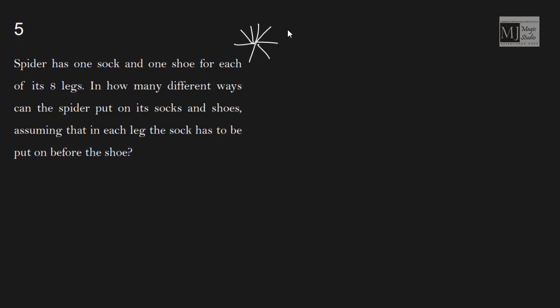5, 6, 7, 8. 8 legs. And you have got socks and shoe for each of the 8 legs. In how many different ways can the spider put on its socks and shoes, assuming that in each leg the sock has to be put on before the shoe, obviously.